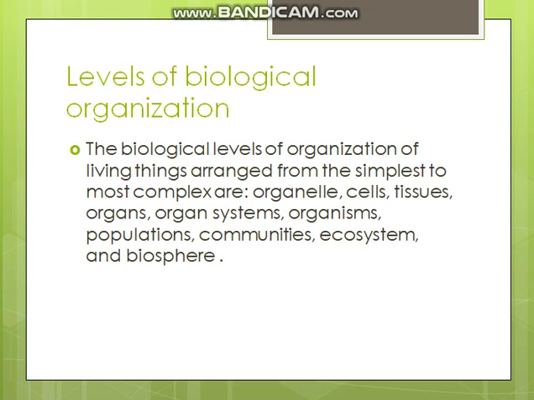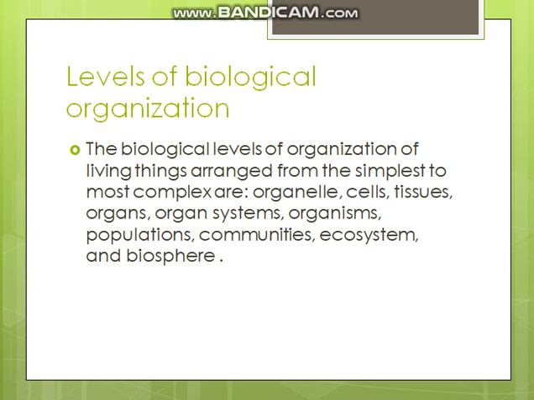Those biomolecules would make organelles, and these organelles combine together to make cells, and similar types of cells would make tissues, and different kinds of tissues would make organs. Different organs performing the same function would make organ systems, and these organ systems combine together to make organisms.